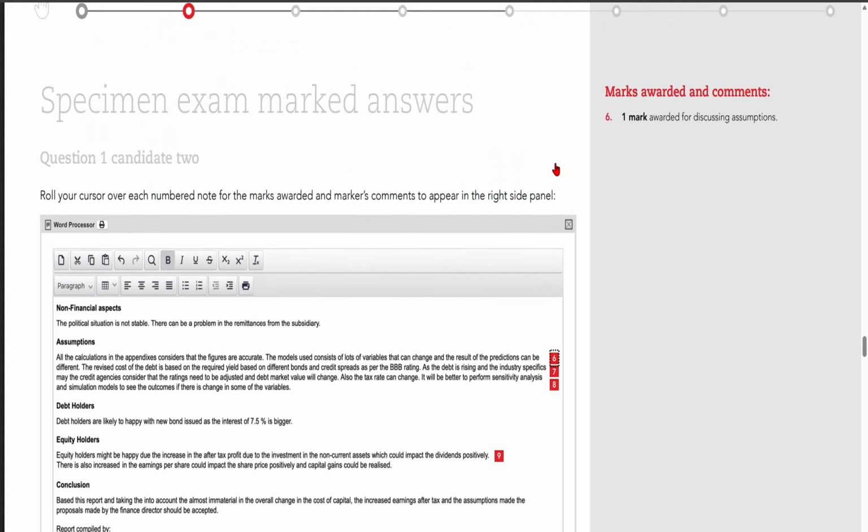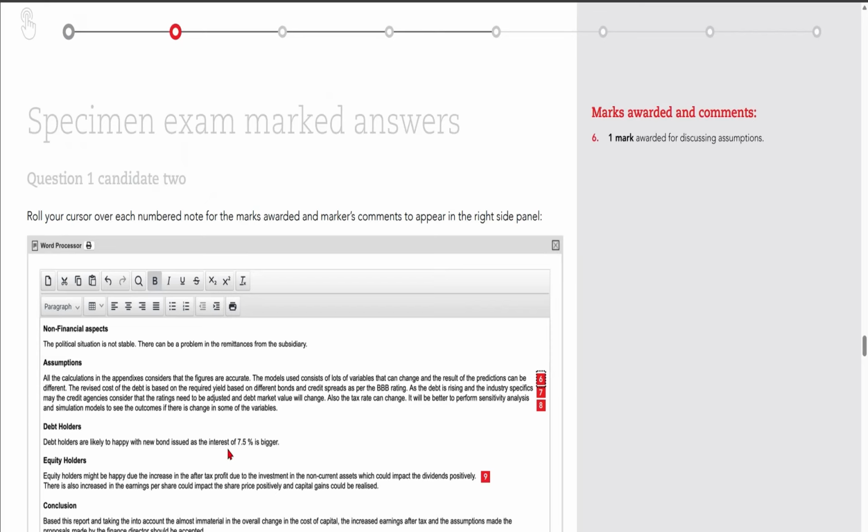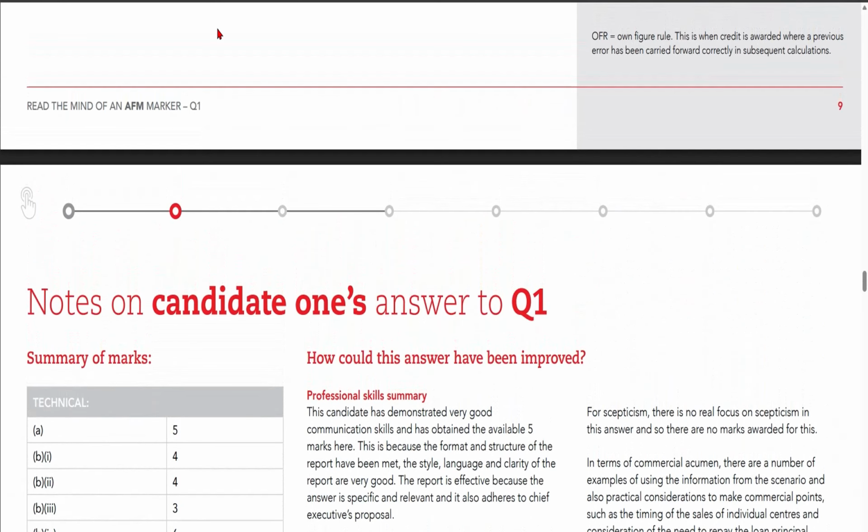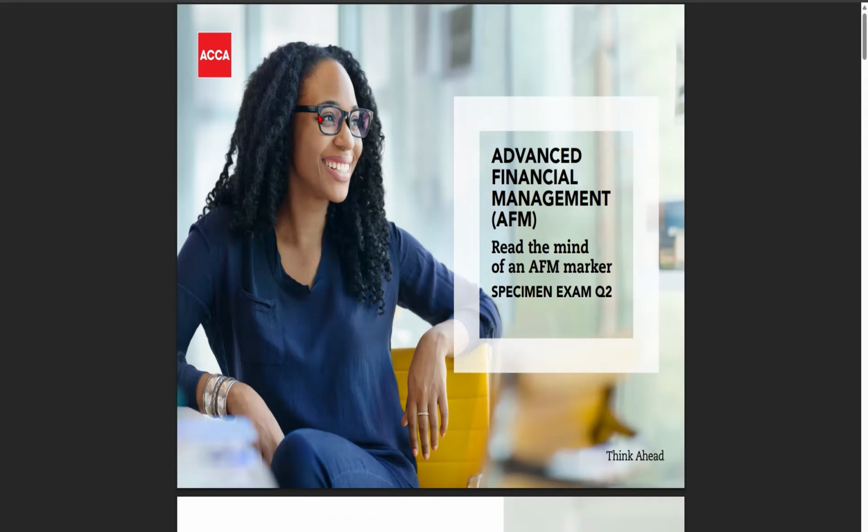Just look into these notes, you will have clarity on what we should do and what we should not. Especially for the professional marks, it will be very useful for you guys to see how you can score your professional marks. So just go through this document. This one is for question 1 and this one is for question 2. So there are two documents for the mind of the examiner for AFM. So just go through both of these documents.